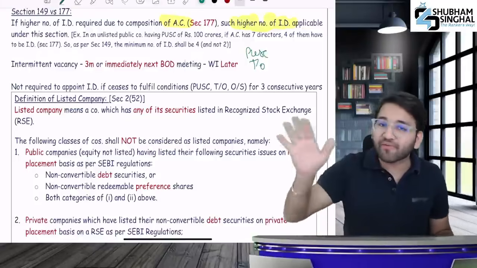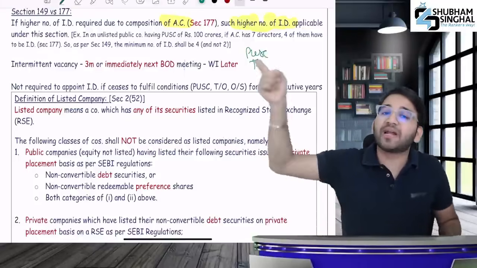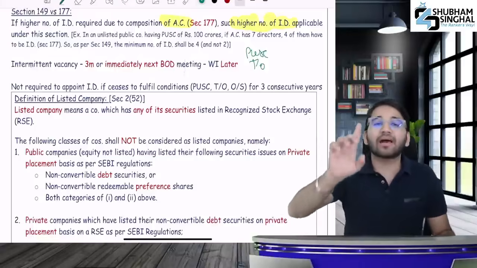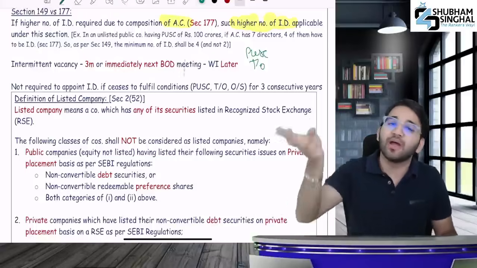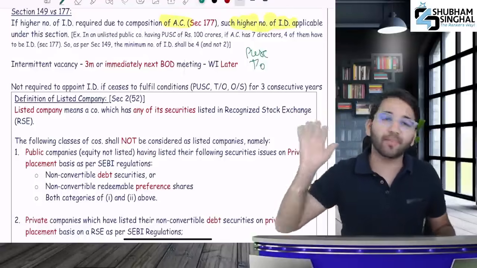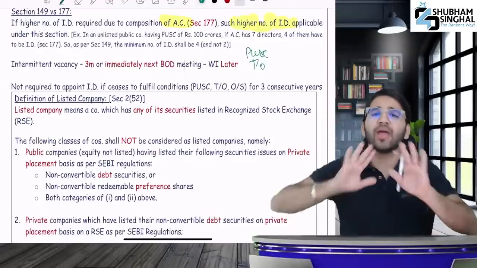Once applicable, it is not applicable forever. Once applicable, it will be applicable for 3 consecutive years. For 3 consecutive years, if your paid up share capital limit or turnover limit or any other limit is breached, then in that case, only then you will discontinue it, no problem there.